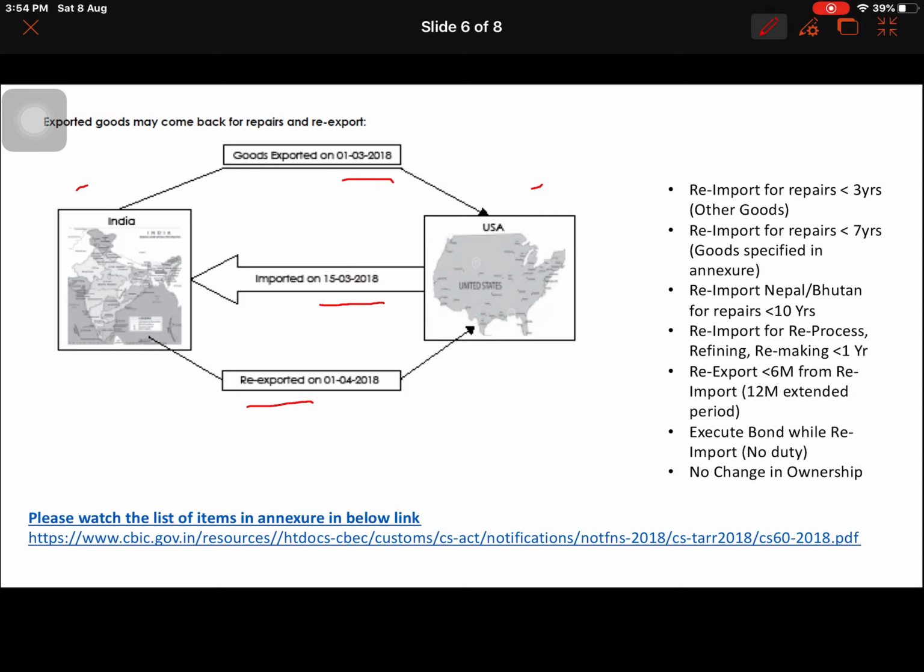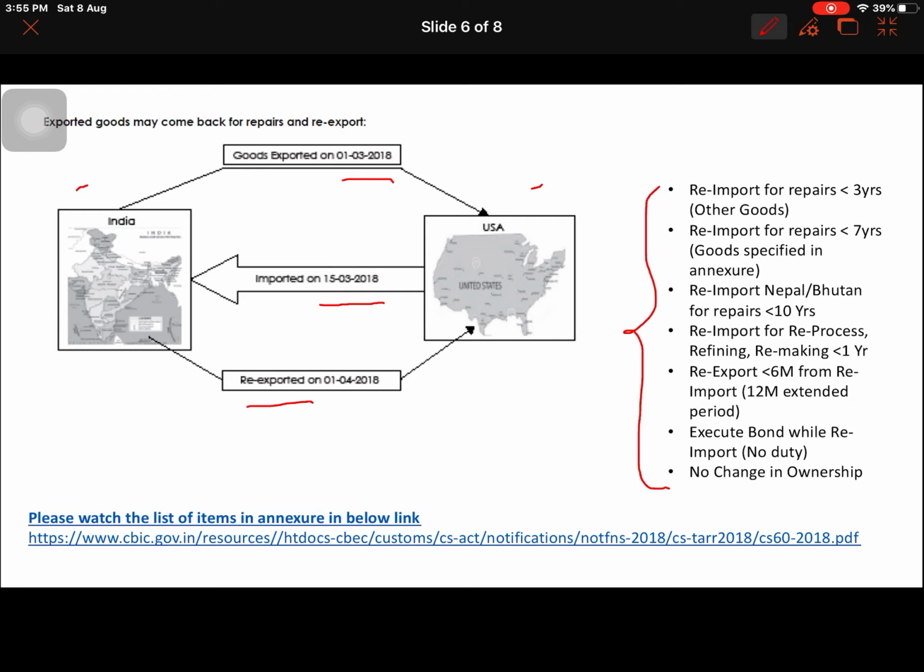Here I think our book is a little bit confusing on what the terms and conditions related to this transaction are. So I have done a small research on Google, and I have come up with these points, which are all required to keep in mind about this complex transaction. Here the goods are exported, and because of repair they are being sent from the customer in the US back to India.